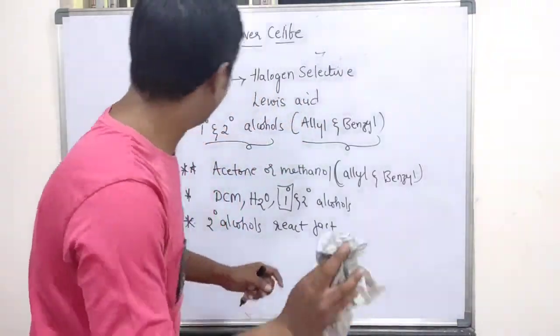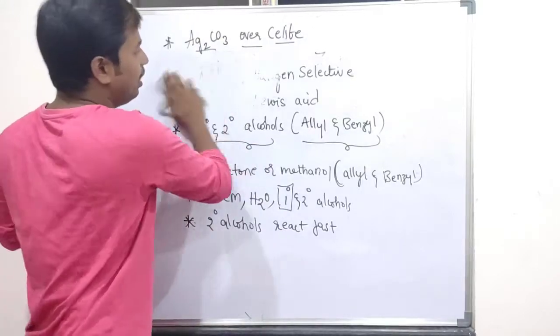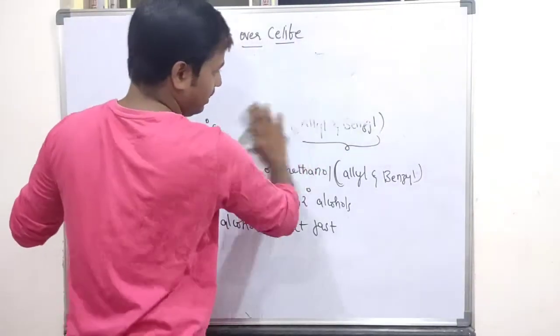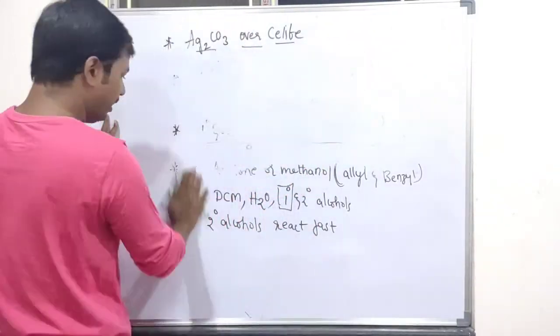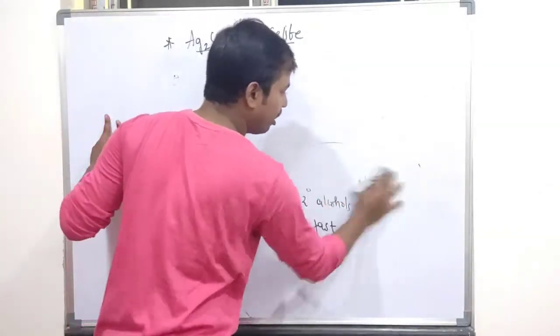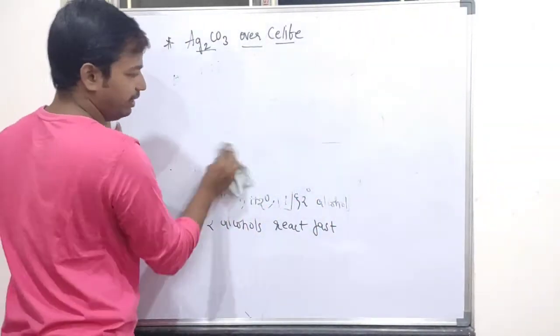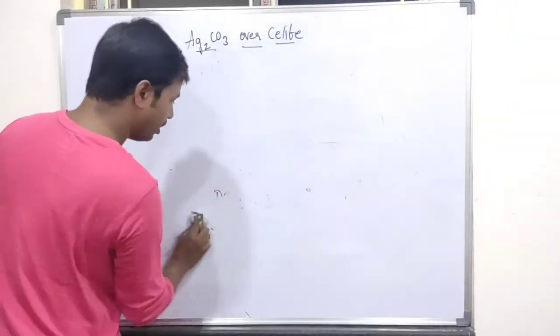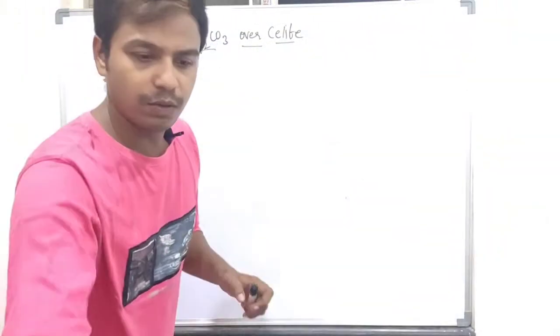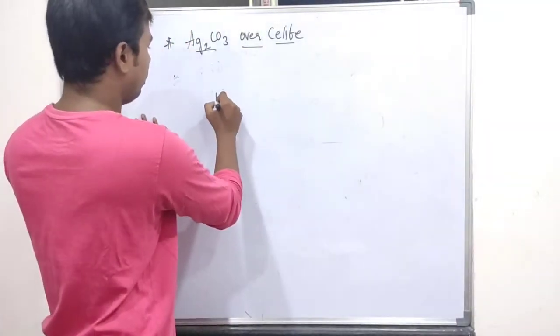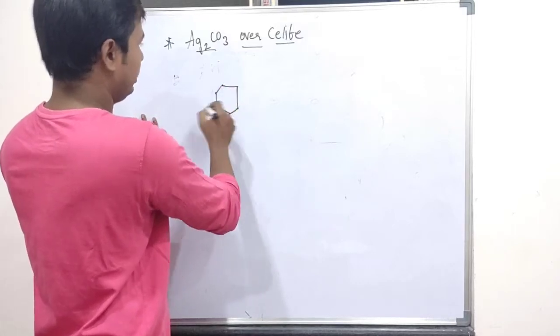So you can easily separate the secondary alcohol product, that is the ketone product, and selectively take it out. Let's take an example here. And also one more thing: it does not disturb the enantiomer selectivity. So see this example.